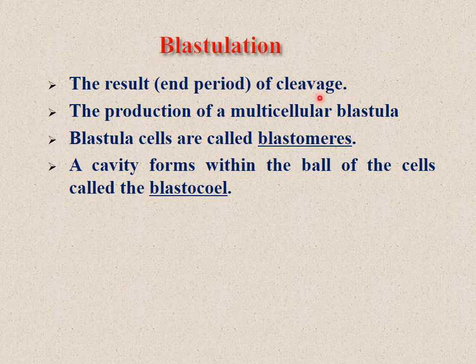Blastulation. The result of cleavage is called blastulation, the production of a multicellular blastula. Blastula cells are called blastomeres. It forms a cavity within the ball of cells called the blastocoel.